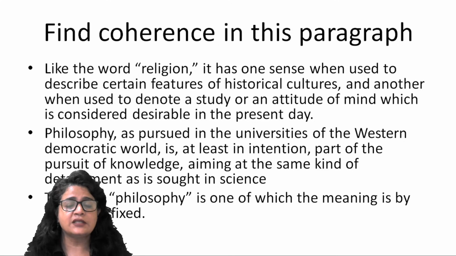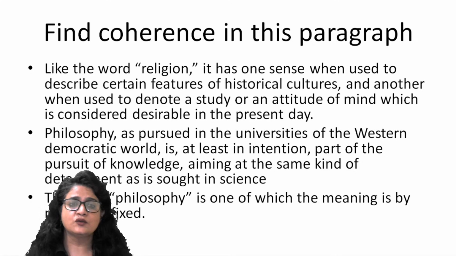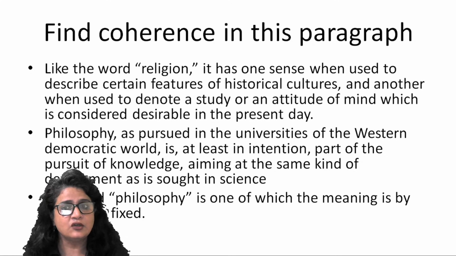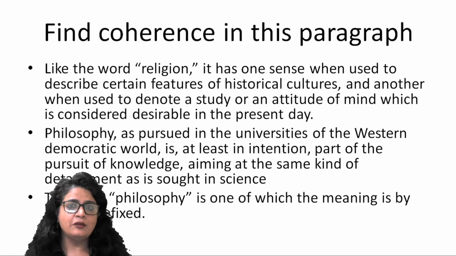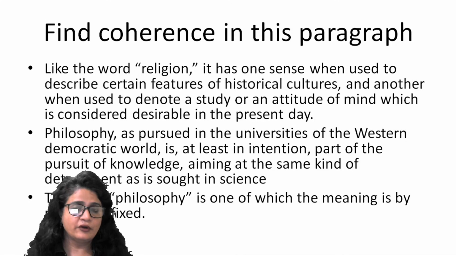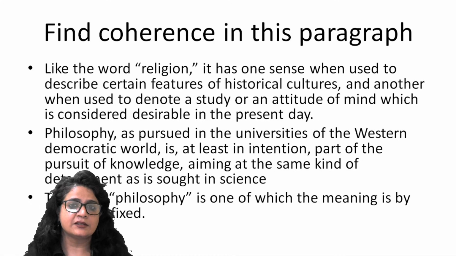So if you read the first sentence carefully, it has one sense when used to describe certain features of historical culture, and another when used to denote a study or an attitude of mind which is considered desirable in the present day.